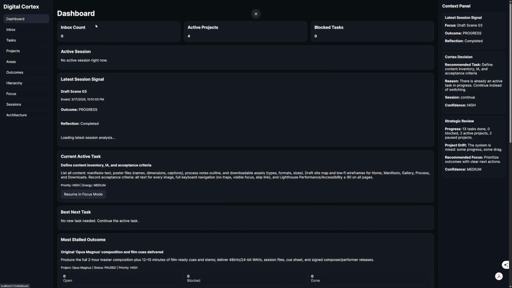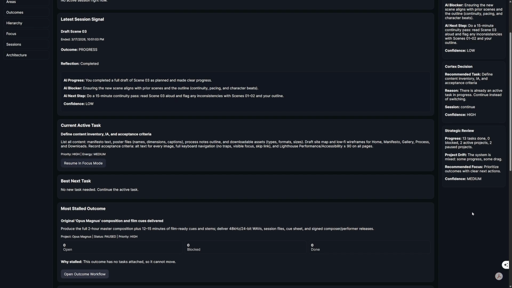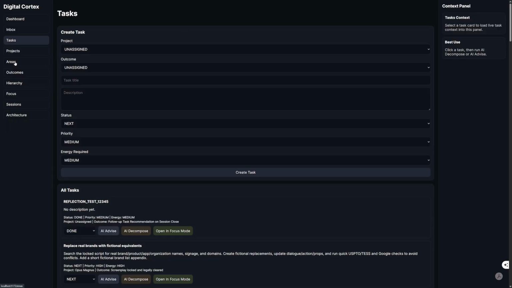And then if I go into the dashboard, it'll tell me what I've been doing lately. I've got my Cortex decision update, the strategic review of everything I've been doing, the active projects, the paused projects, zero blocked tasks at the moment. The project brief tells me how my focus is, where I've got distracted, and it also tells me the next thing I need to work on. And it's a way to keep me on track.